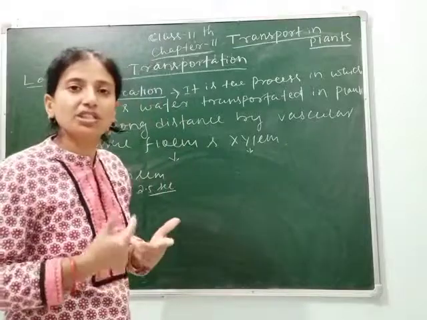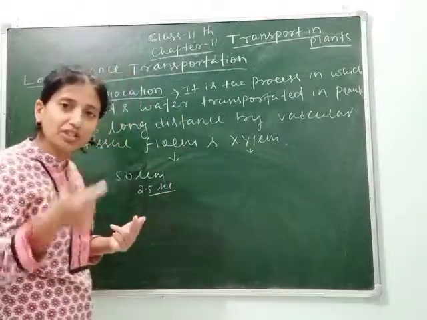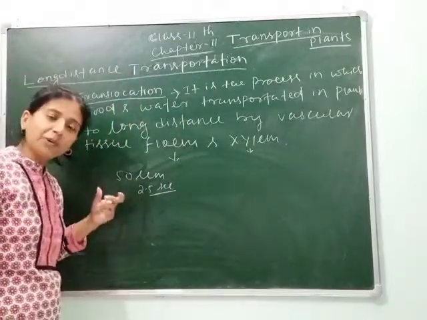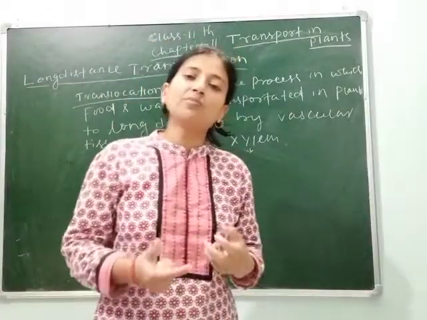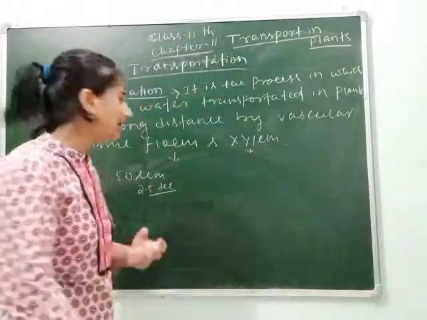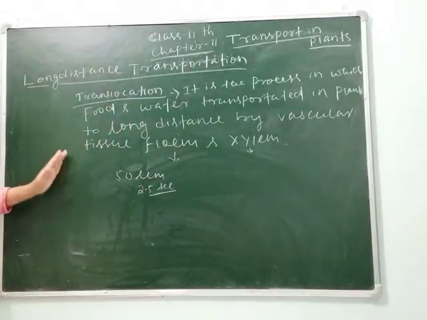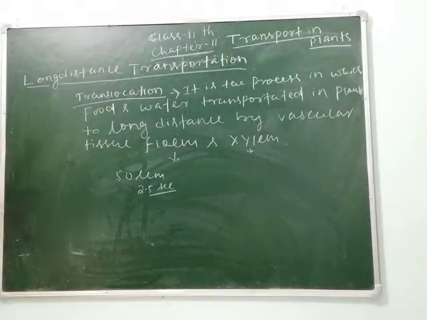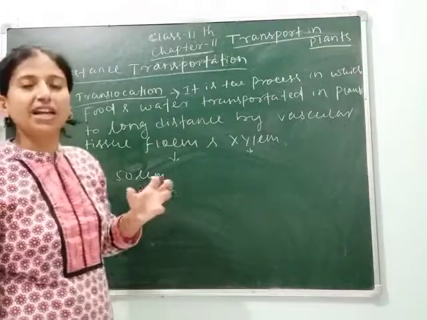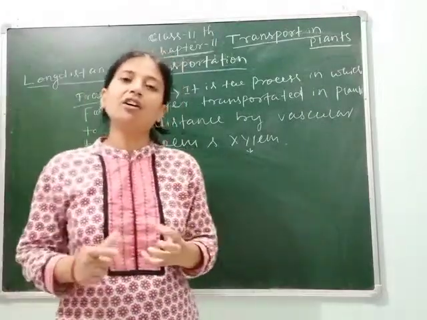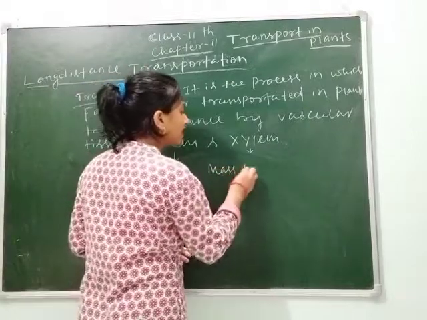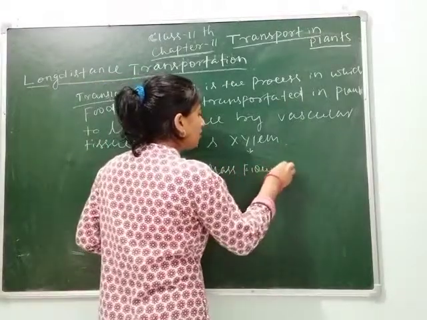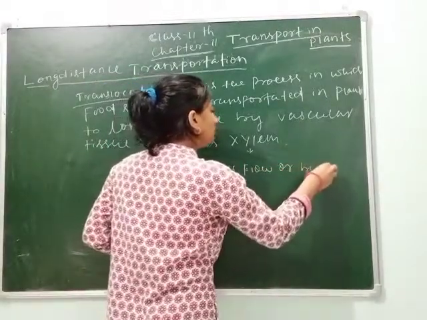That's why osmosis, diffusion, facilitated diffusion, active transport and passive transport are not sufficient to transport minerals, ions and water in plants. Clear, students? That's why the movement of substances in the plant occurs through mass flow or bulk flow. This is called mass flow or bulk flow.